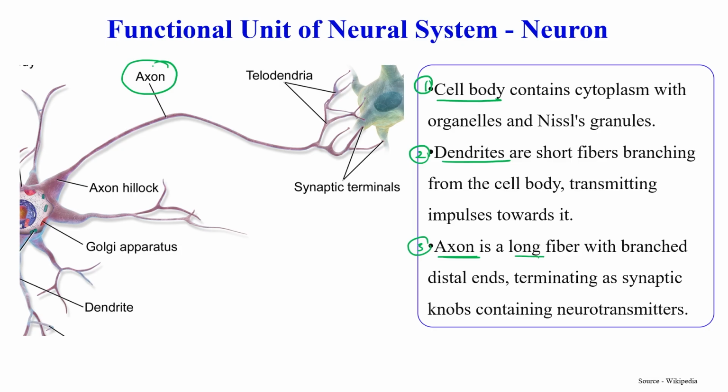It is a long fiber with branched distal ends, which end as synaptic knobs. These synaptic knobs contain, as I just told you, neurotransmitters. And these neurotransmitters are present in certain kinds of vesicles. So this is the structure of a typical neuron.